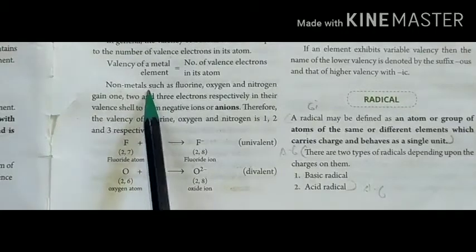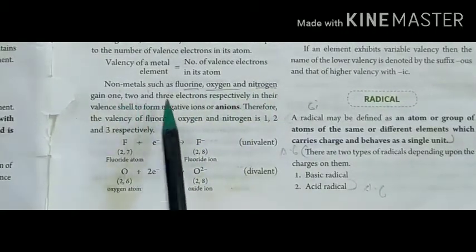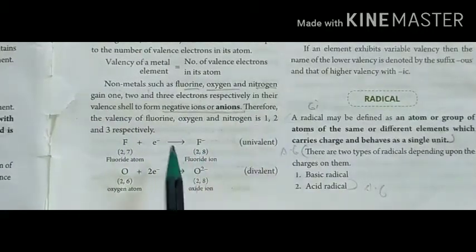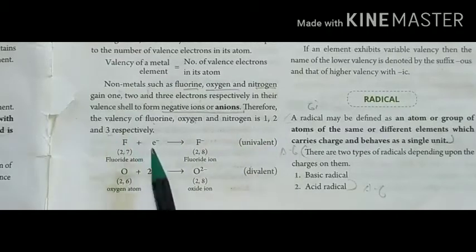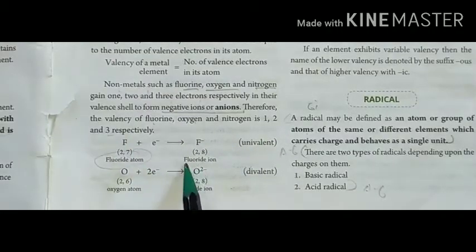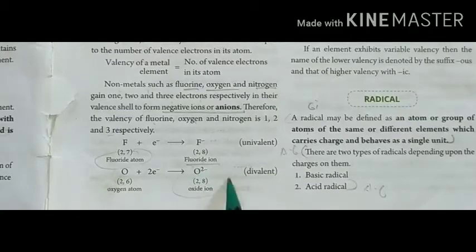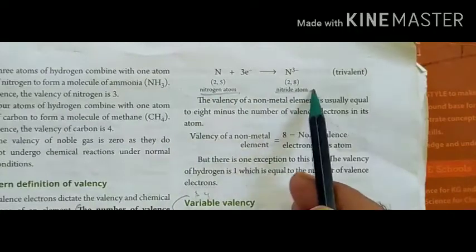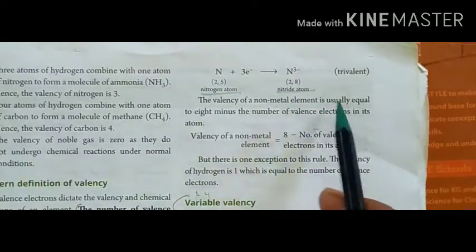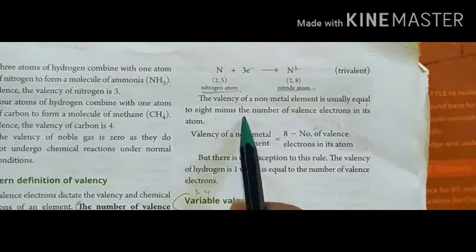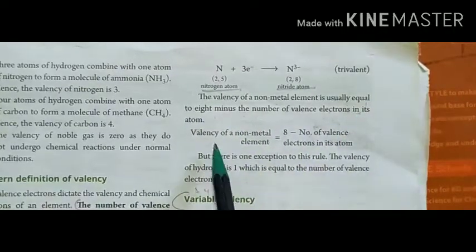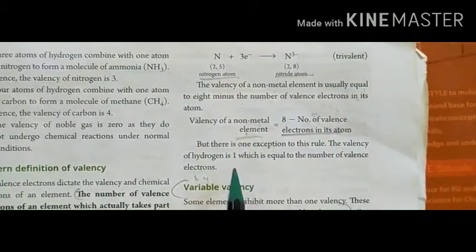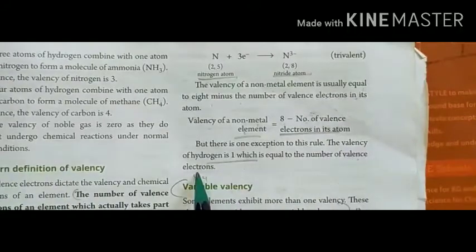Now non-metals such as fluorine, oxygen and nitrogen gain 1, 2 or 3 electrons in their valence shell to form negative ions, that is known as anions. The fluorine atom becomes the fluoride ion, oxygen becomes the oxide ion, and nitrogen becomes the nitride ion. The valency of a non-metal element is usually equal to 8 minus the number of valence electrons. There is an exception: hydrogen's valency is 1, which is equal to its number of electrons.